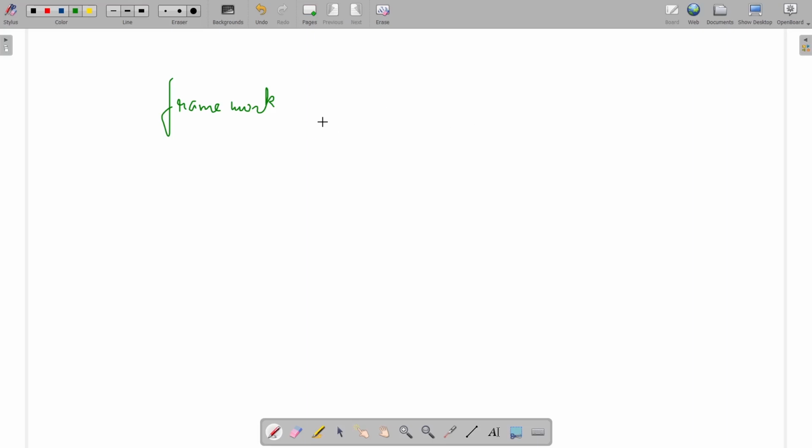Basically, it provides a foundation on which software developers can build programs for a specific platform. For example, a framework may include predefined classes, and then functions. So what this framework gives you is a basic structure. It actually makes our work easier.